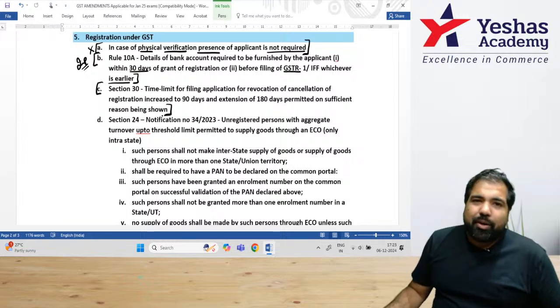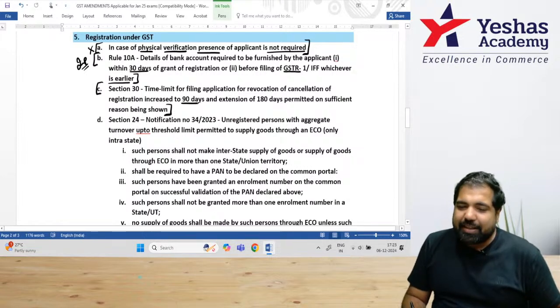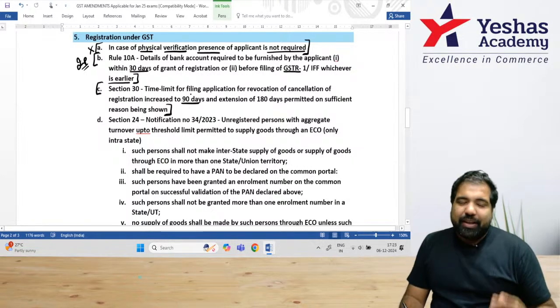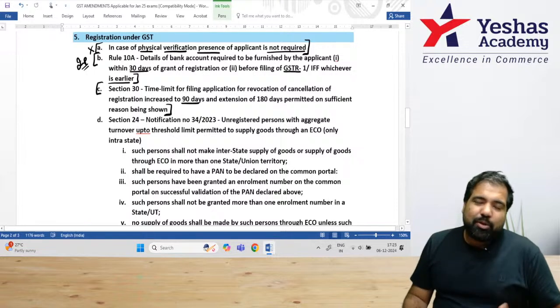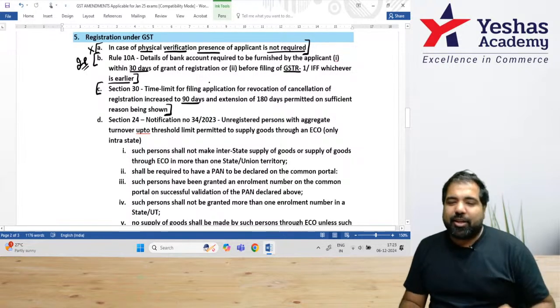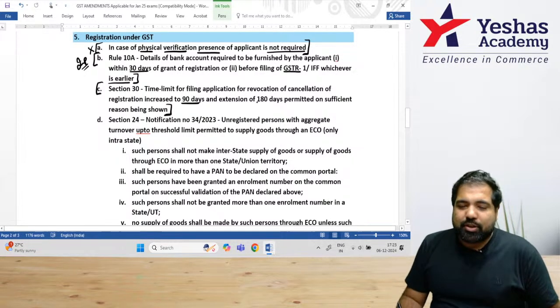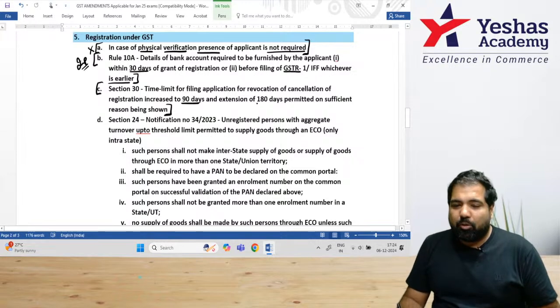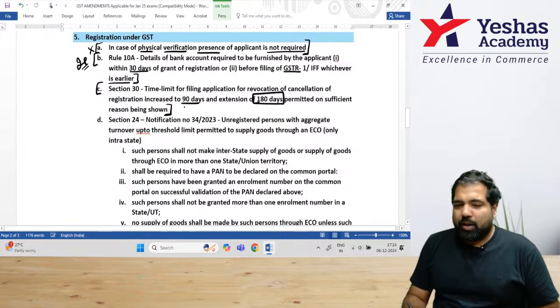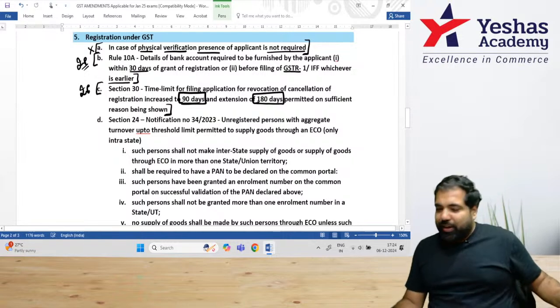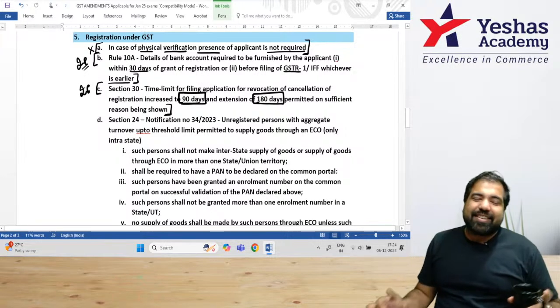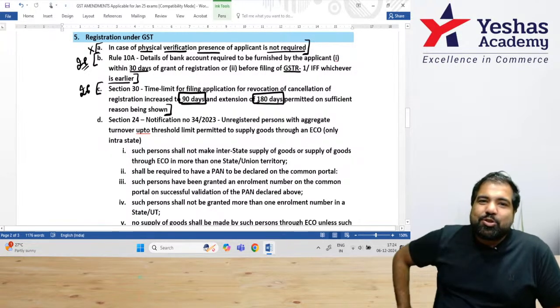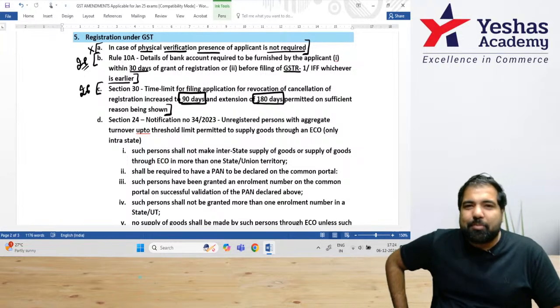So thankfully, the government has increased this period now to 90 days. And not just that, in case for 90 days you are not able to do this, don't worry. You can make an application and the GST officer can extend it up to a maximum of 180 days. Important, maybe, so do this well. Earlier, this period was very, very short, guys. This period was just 30 days. Now they've increased it, thankfully. So if your registration gets cancelled, you have some time to save yourself.